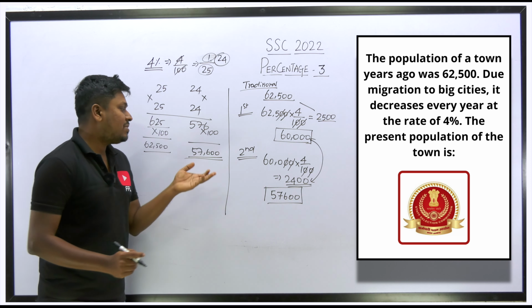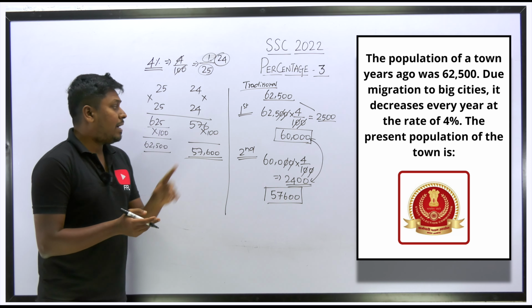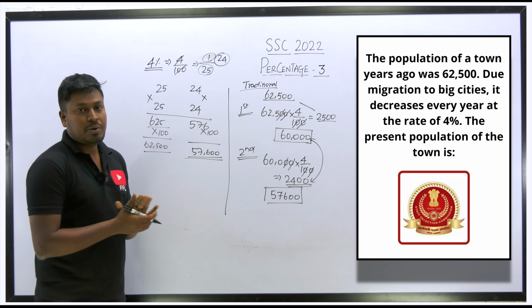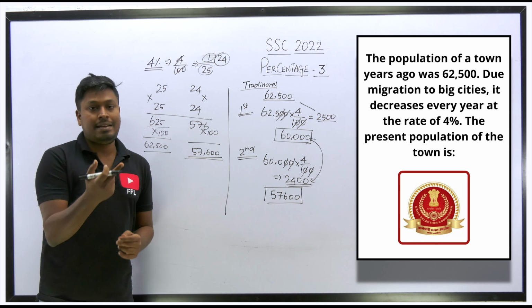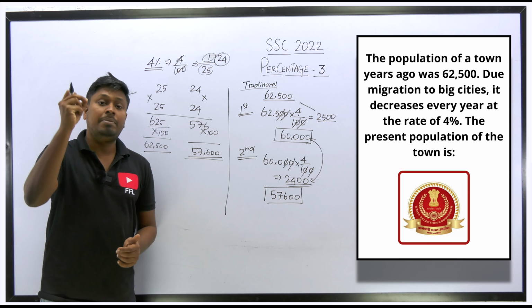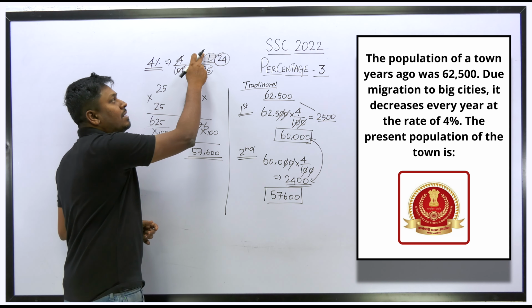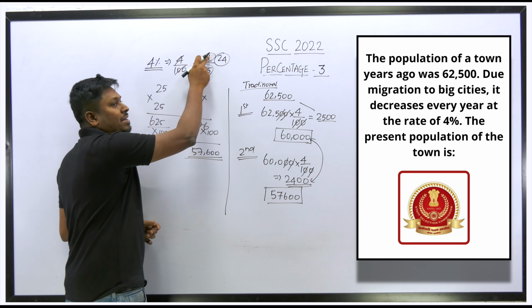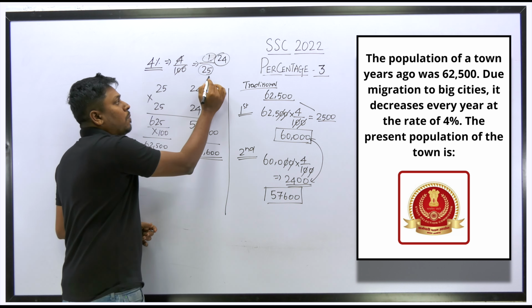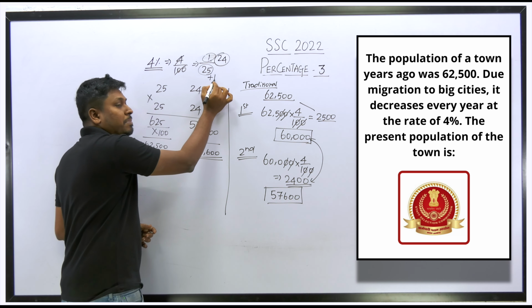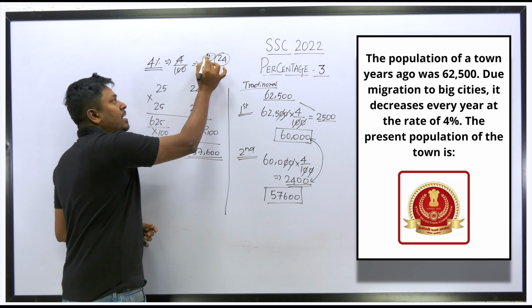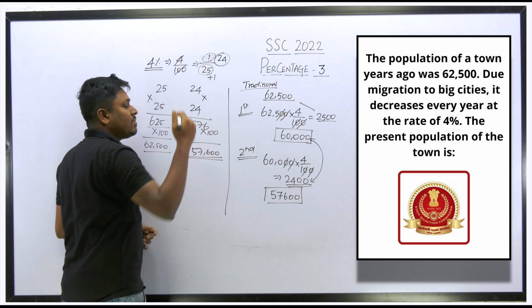Understood or not? This is one shortcut way to solve this question. I have told you the shortcut in the previous video also. There it was increased. Every year one part of the population will be increased. So there I have written 26, 26, because from 25, one part of the population is getting increased. So the numerator I am writing as 26 and I will solve that question.